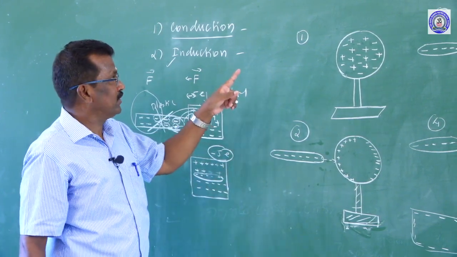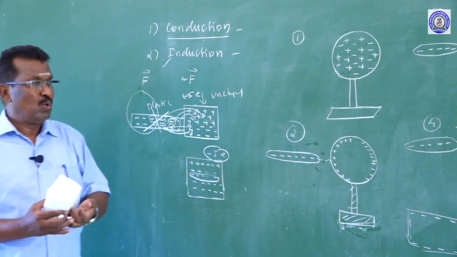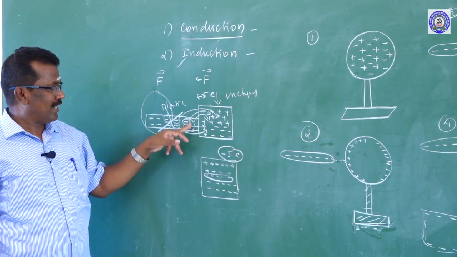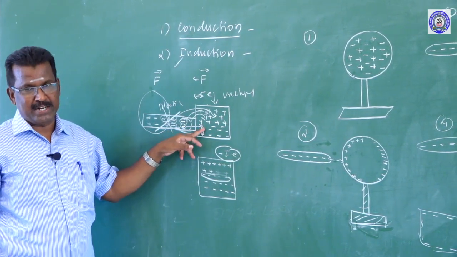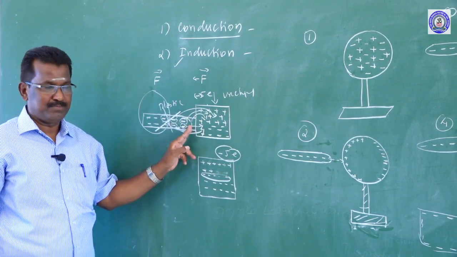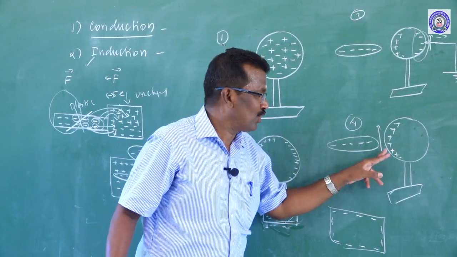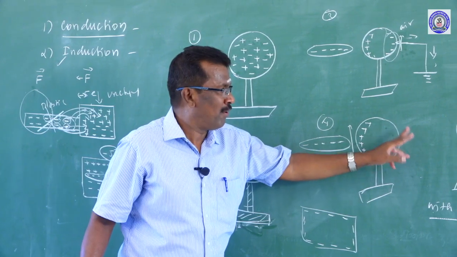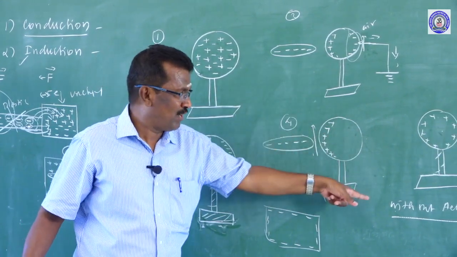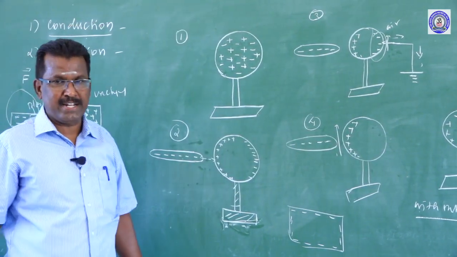So, charge can be created on a conductor by two methods: one is conduction, another is induction. In conduction, the conductor is in contact with an uncharged body, so charge is created by the contact method. Charge can also be induced without contact. A positive or negative charge induced on another body without actual contact is called electrostatic induction.